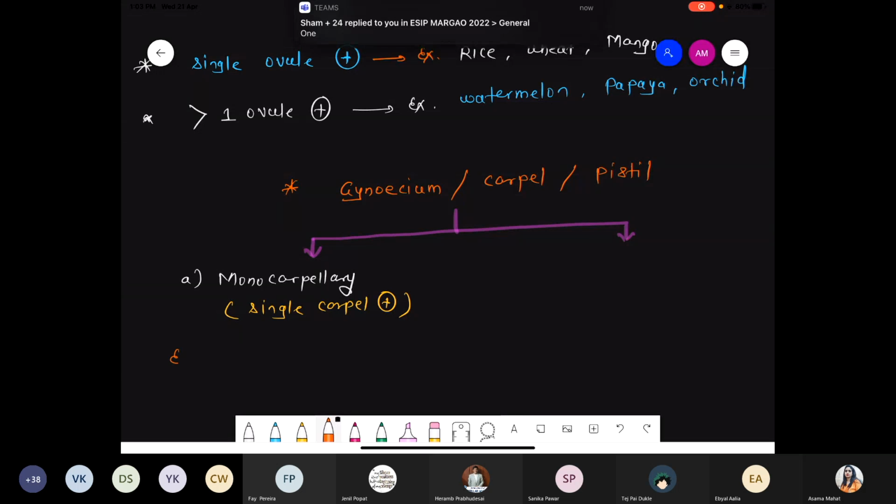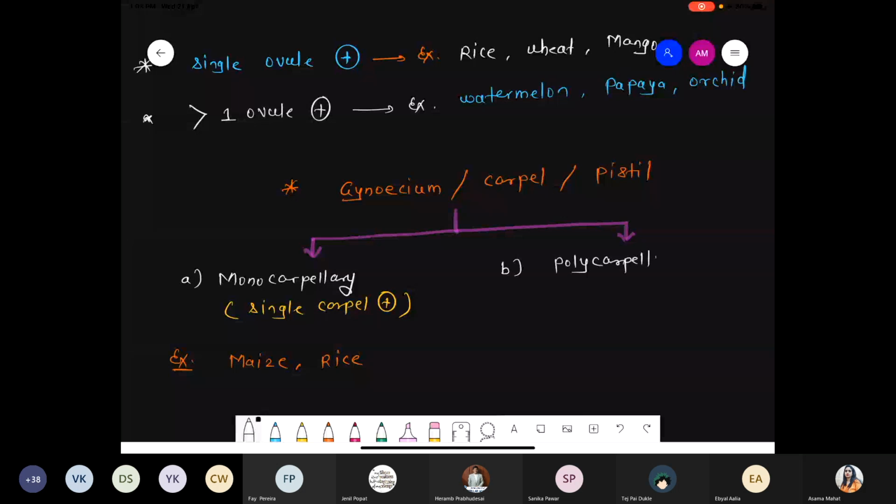Under this point we take the example of maize. Maize comes under the category monocarpellary. Even rice also comes in this category. Second point is polycarpellary. What is the meaning of polycarpellary? More than one carpel is present. That's what is called polycarpellary.